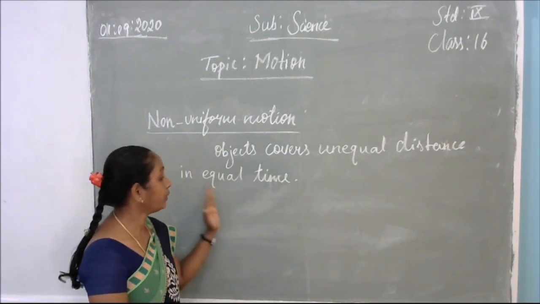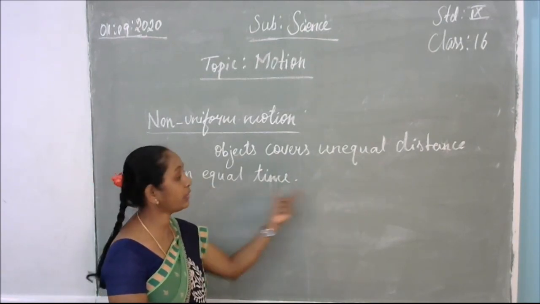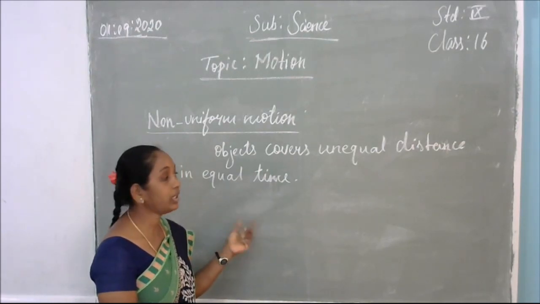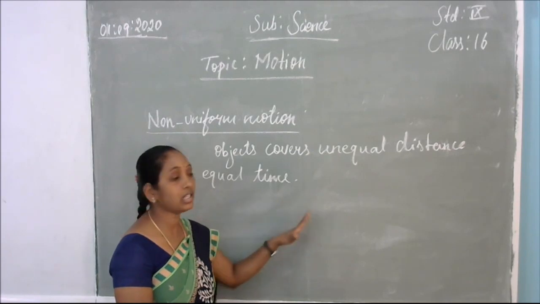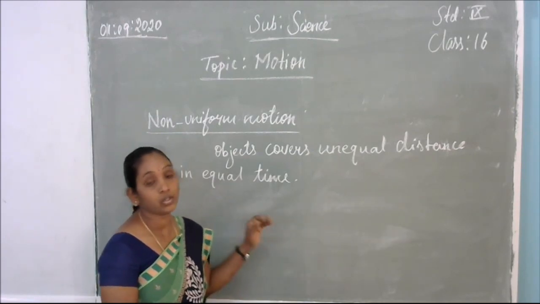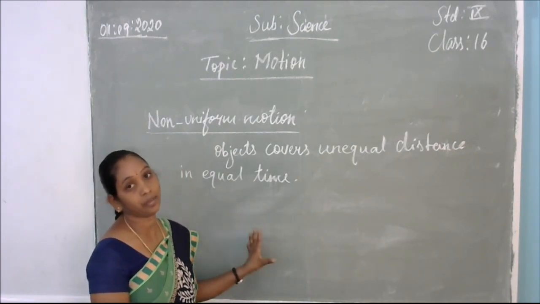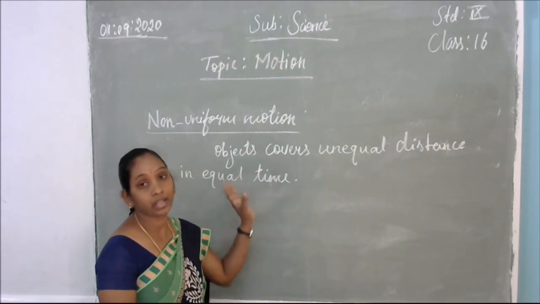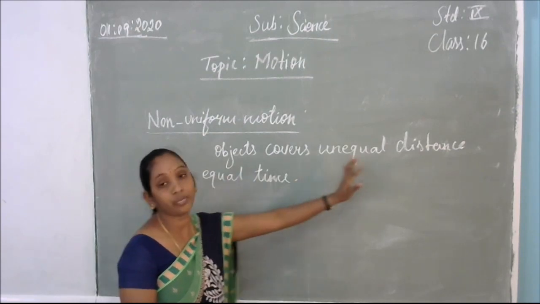So one vehicle will cross 20 kilometers within 5 minutes. At the same time, another vehicle, 5 minutes only, but the speed will be increased. It is covering 25 kilometers. So here what will happen? The timings will be the same. In the same time there is no change in the time, but the speed of the vehicles will be changed. That is unequal distance.